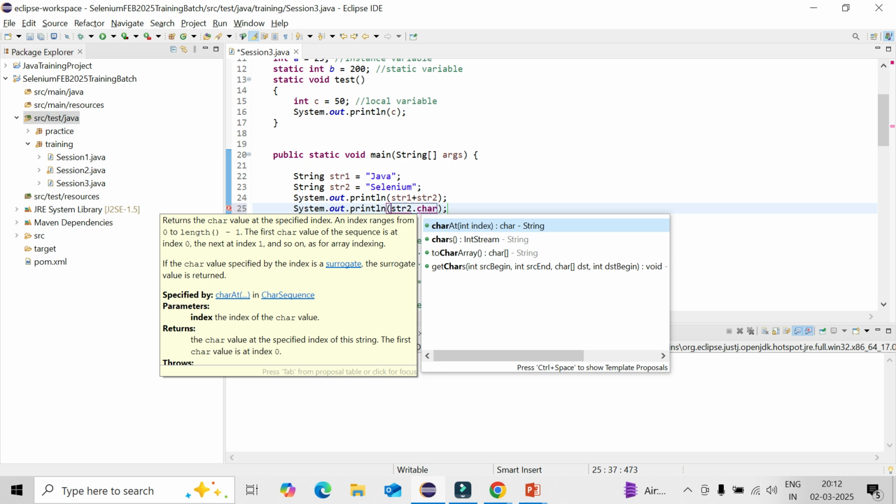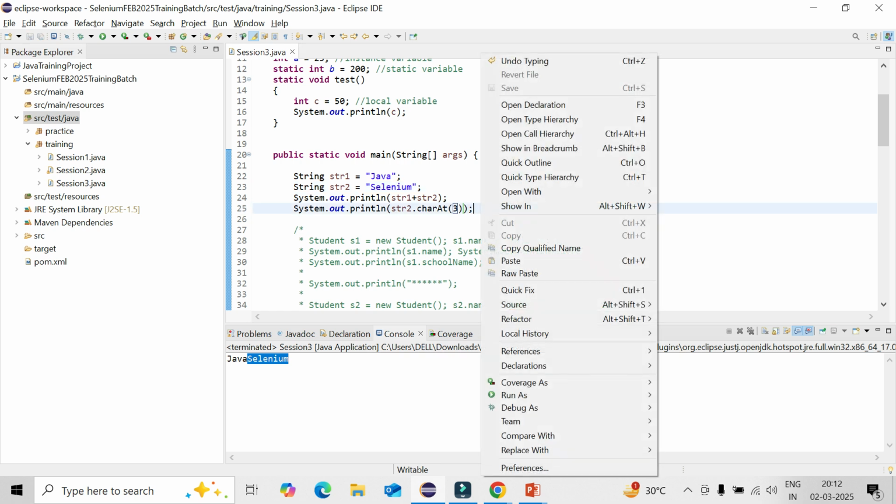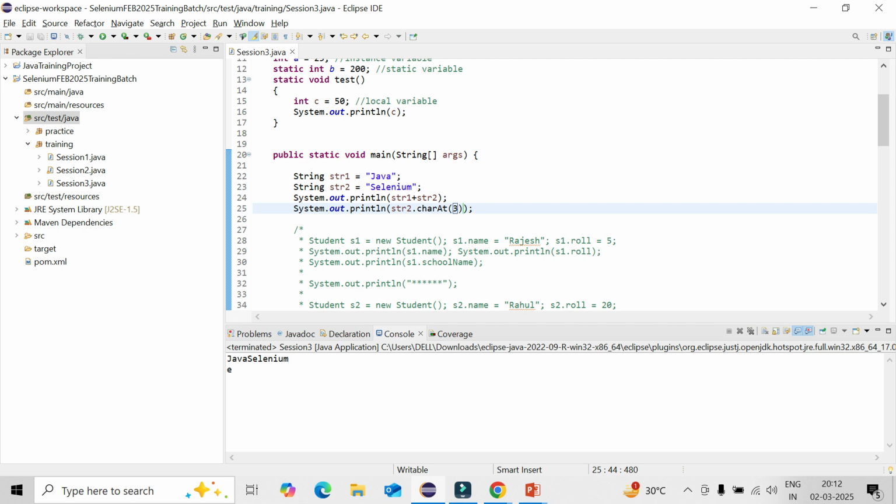Its return type is character and it comes from String. For the index you need to give an integer. I want to give the third index. It starts with 0, so 0 is S, first index is E, second index is L, third index is again E. So it will print E as a character. That is the return type. You can see E is coming.